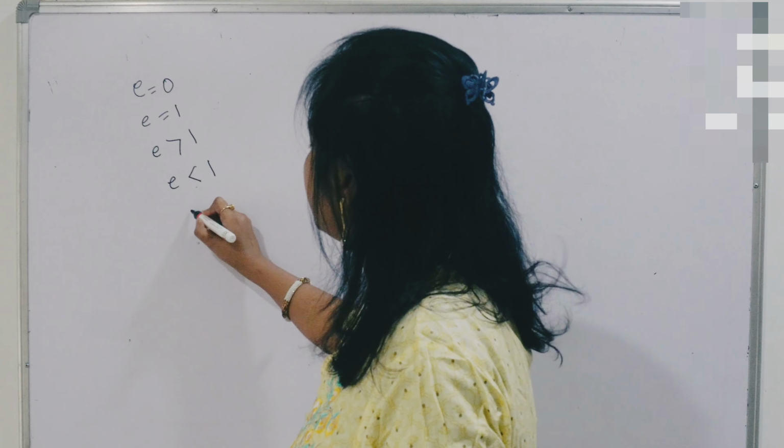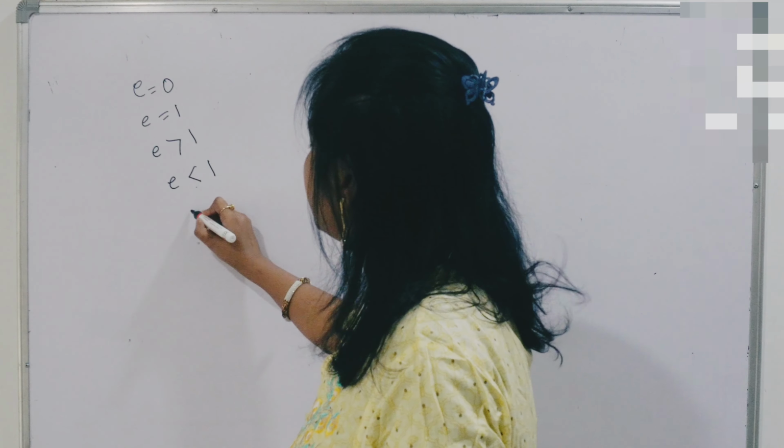E equal to 1 is called unit elasticity. E equal to 0 is called perfectly inelastic. Last time I told you that demand is then not at all responsive.